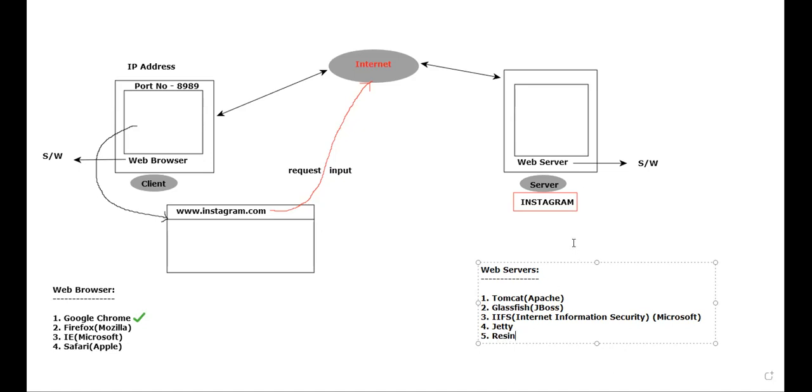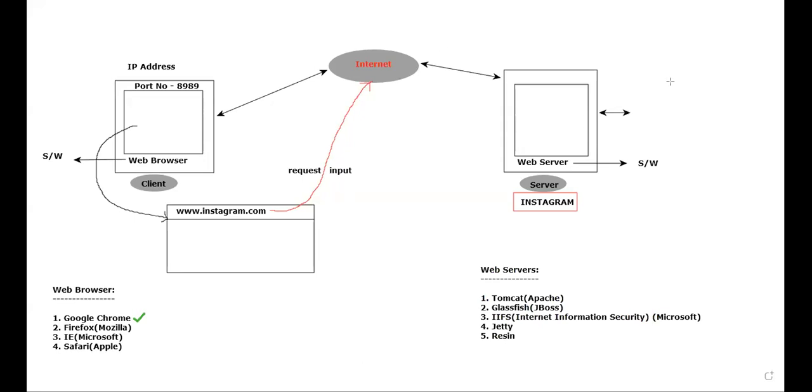Assume that Instagram will be using some web server in order to run the application. Is that clear, guys? Please do respond. In order to run the application, inside that particular server, a web server will be used. Now tell me, don't you think this server machine will be having the hard disk? Just as my client machine has a hard disk, RAM, all those things. Yes or no? 100% this server machine will be having the hard disk.